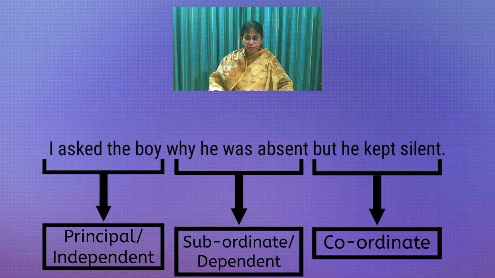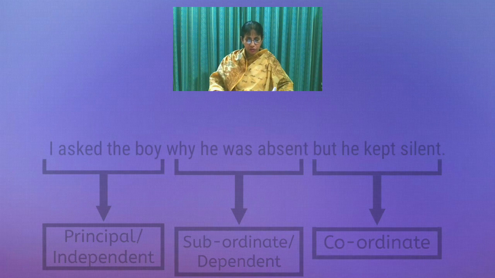Why he was absent, but he kept silent. The above two clauses are joined by a coordinate conjunction, but. But he kept silent depends on the subordinate clause, why he was absent. Again, two principal clauses may join to form a coordinate clause.